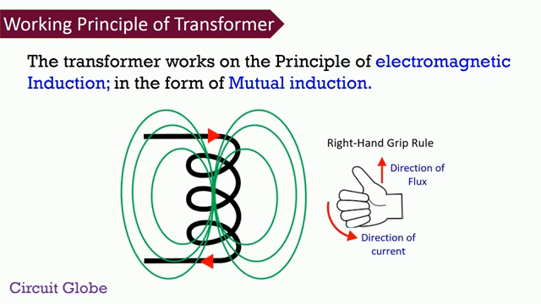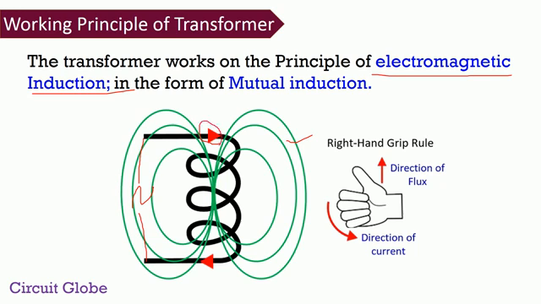Working principle of the transformer. The transformer works on the principle of electromagnetic induction. The electromagnetic induction phenomenon says that if we supply alternating current across a coil, then alternating flux is induced across the coil. The magnitude of the flux is directly proportional to the current in the coil.